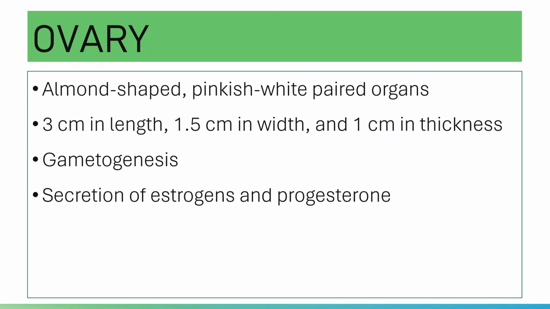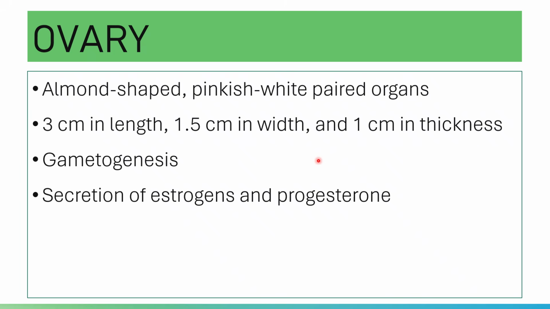Your ovaries perform two major functions. First is gametogenesis, which is the production of your female gametes, or production of your ova. And then you have secretion of steroid hormones, namely your estrogens and progesterone.